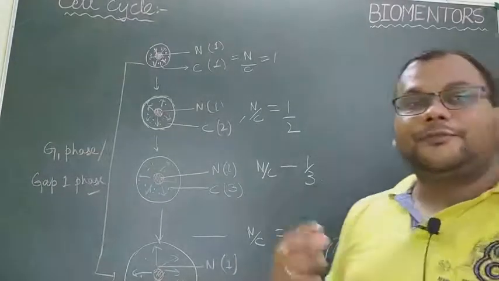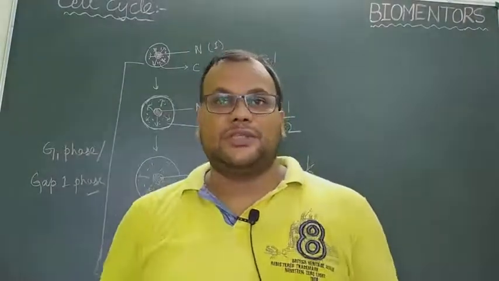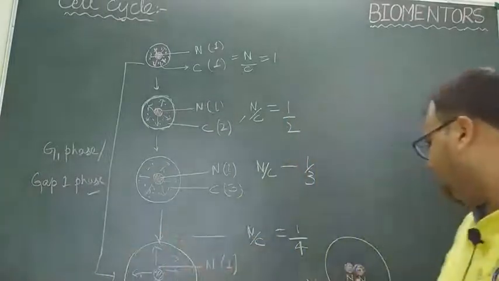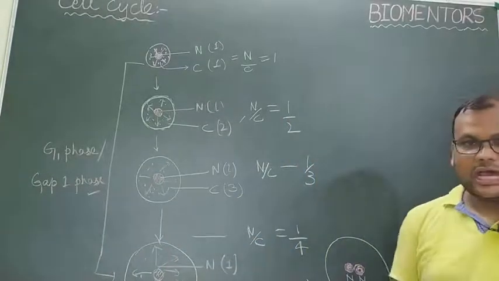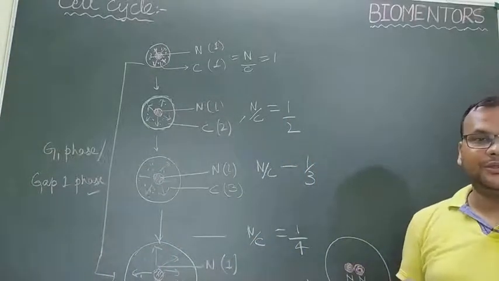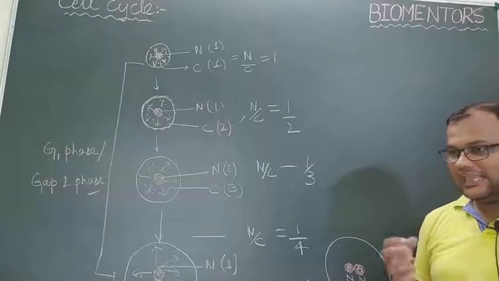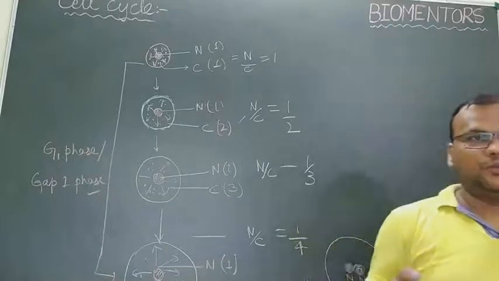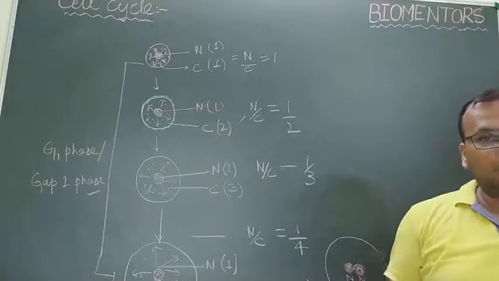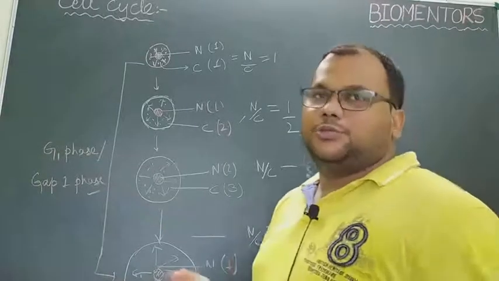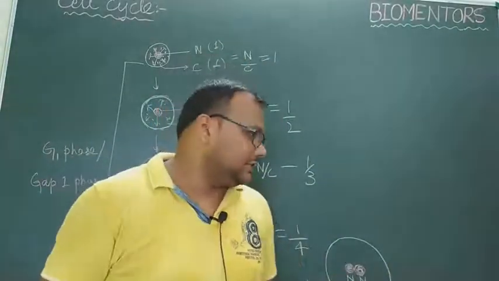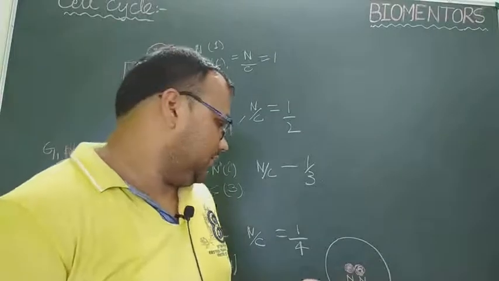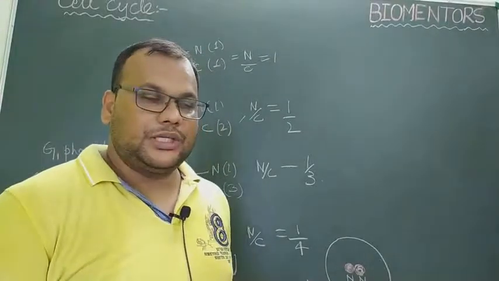There is requirement of energy in actual cell division because in cell division this replicated chromosomes are going to be divided into two daughter cells and that requires a stretching of this chromosome with the help of spindle fibers which are certain protein molecules, tubulin protein, and these proteins are synthesized in next phase, that is G2 phase or gap 2 phase.